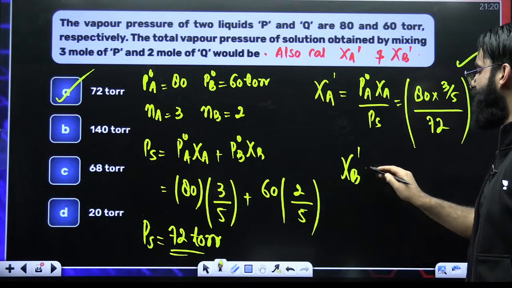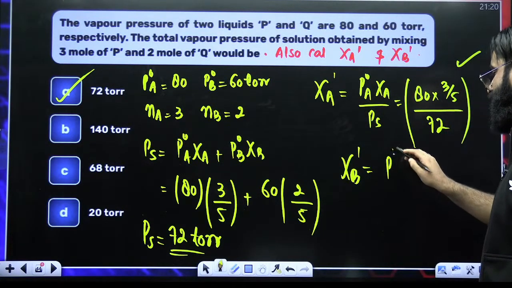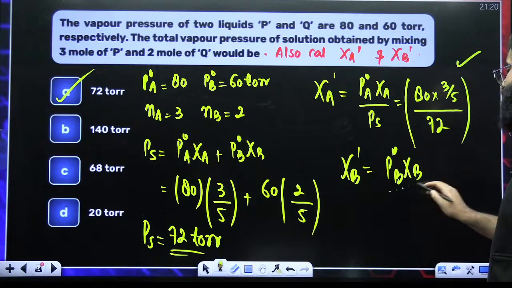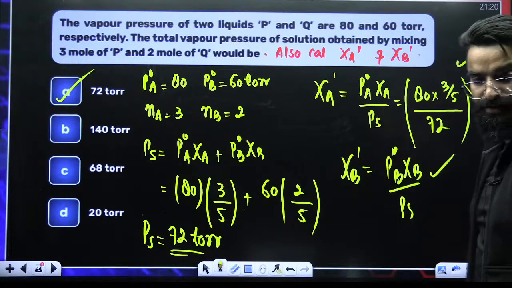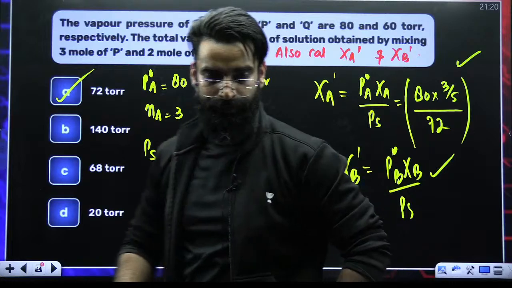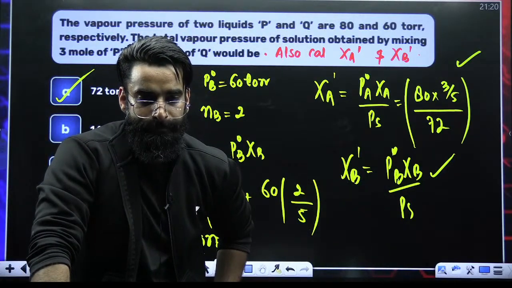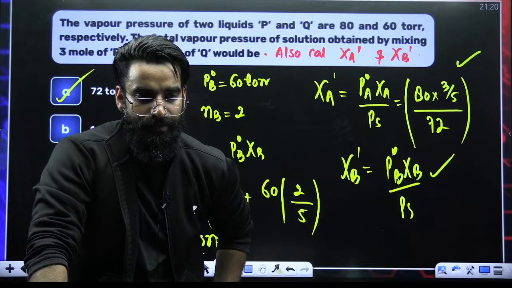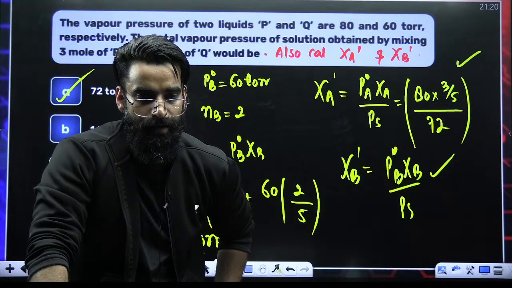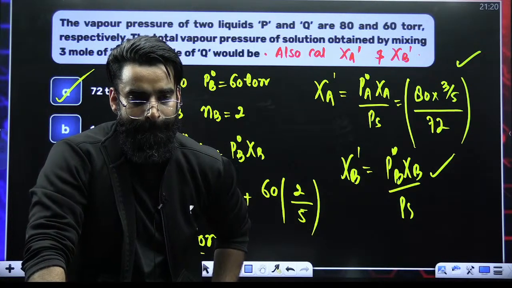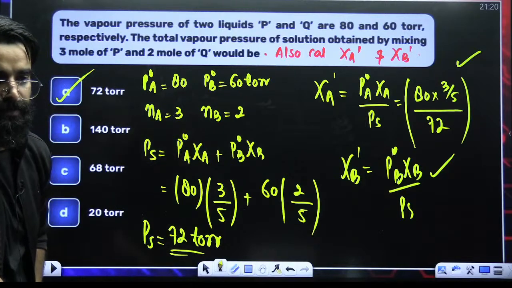Mole fraction of B in the vapor phase is P naught B chi B divided by PS. You can get the mole fraction of B in the vapor phase as well. Am I clear, people?